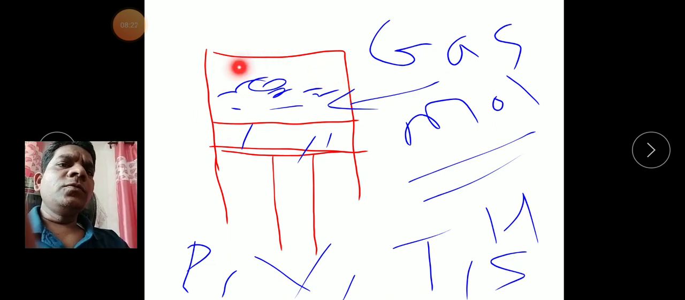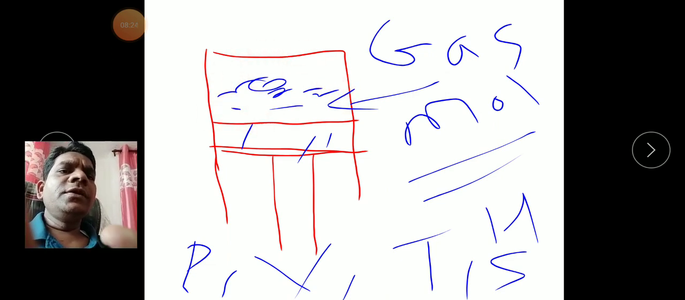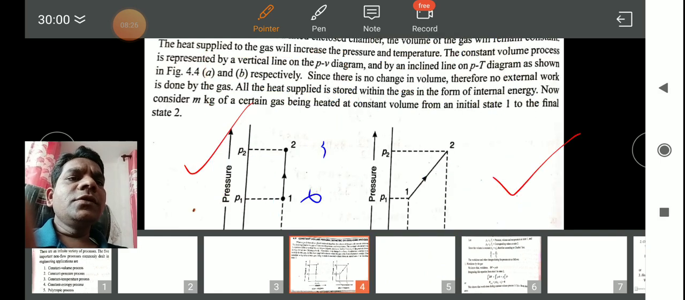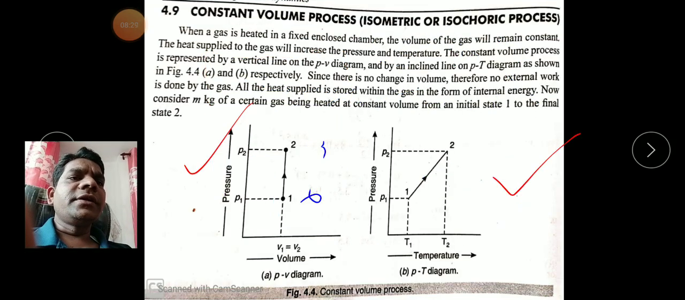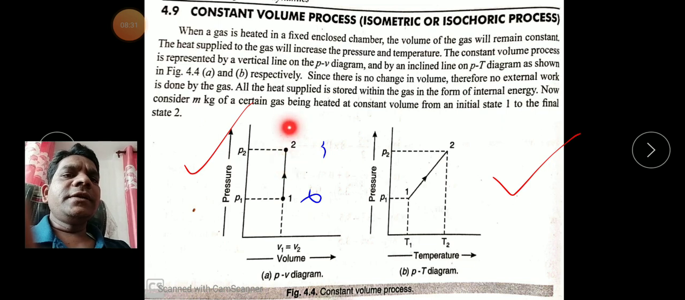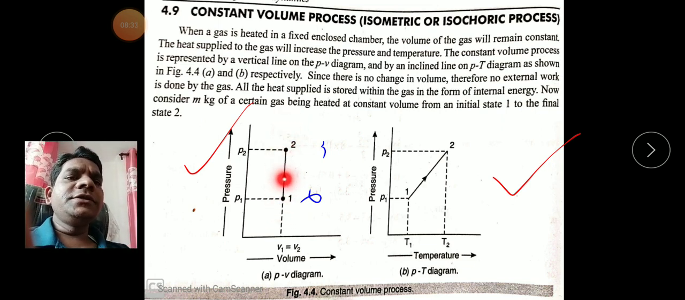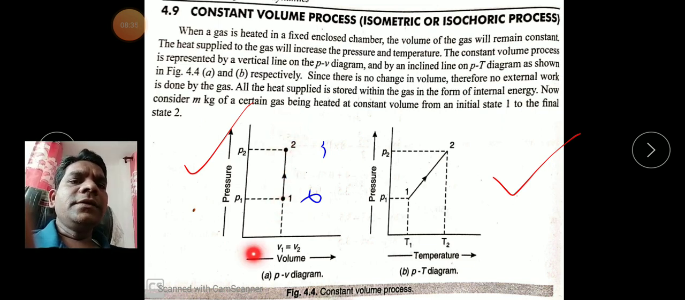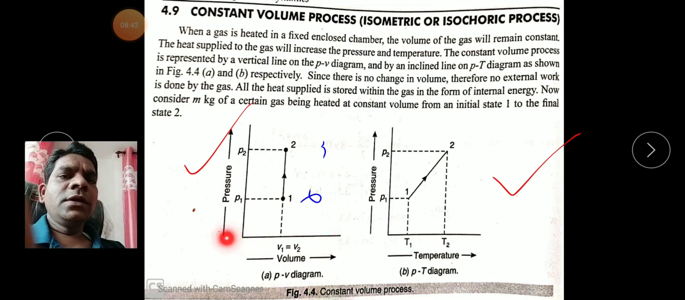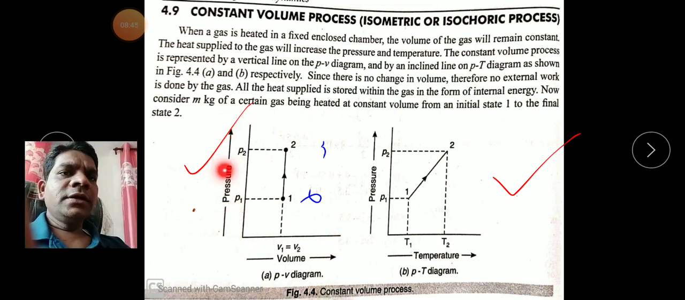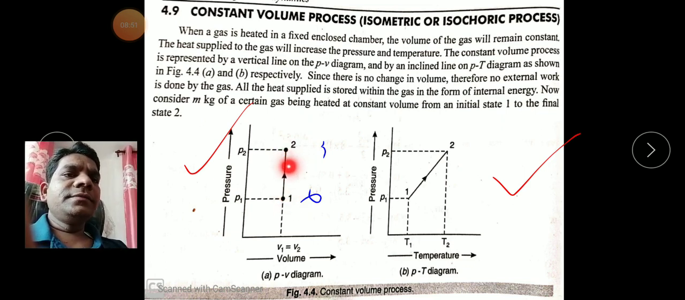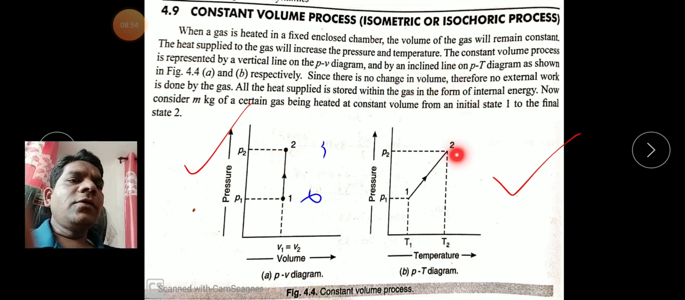The volume of the gas molecules should be constant here, right? So this will be mentioned here. The constant volume is represented by these vertical lines. If you observe this state 1 to 2, along the x-axis, V1 is equal to V2. Along the x-axis we have the volume, and along the y-axis we have the pressure lines. So the constant volume process is represented by the vertical line on the PV diagram and by an inclined line on the PT diagram.